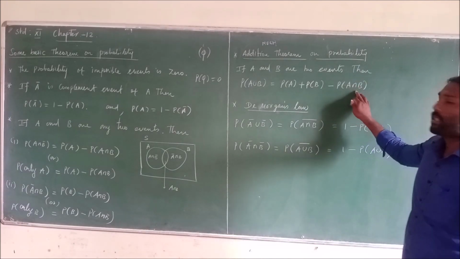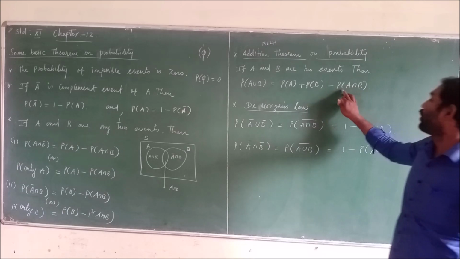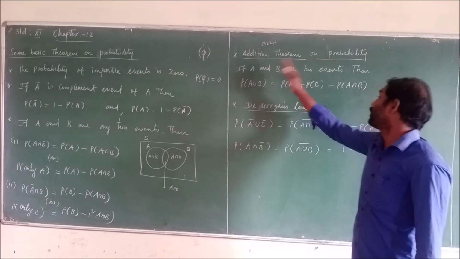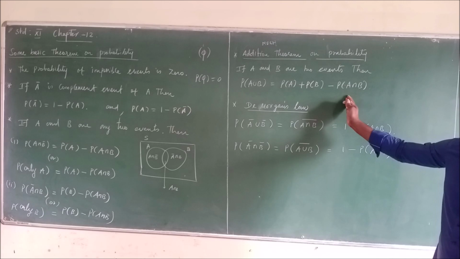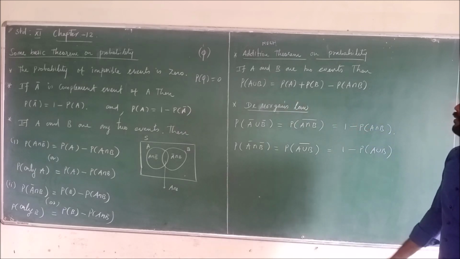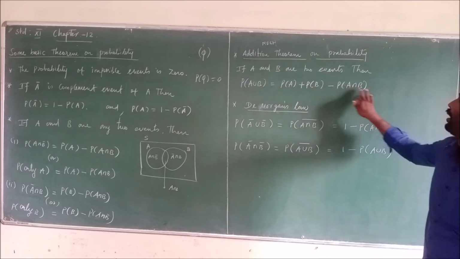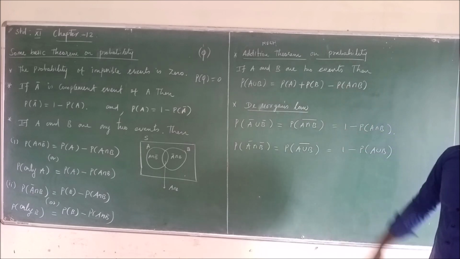Sometimes you want A intersection B, so move the intersection part to the left side and the A union B part to the right side. You have to find the values of A union B and A intersection B.